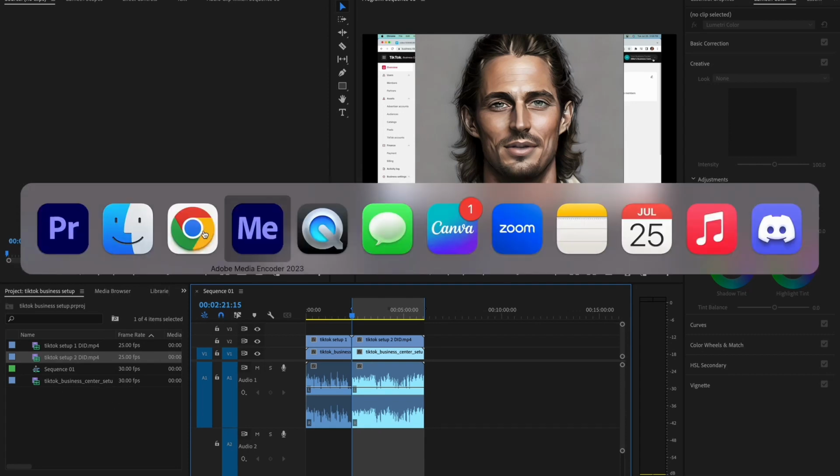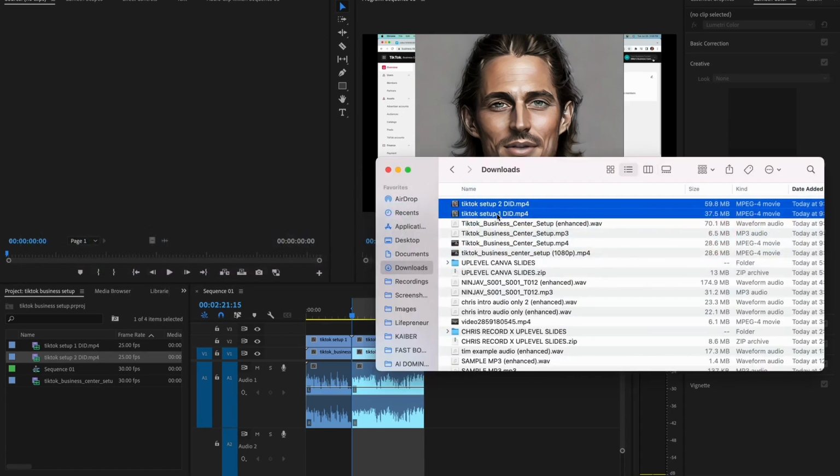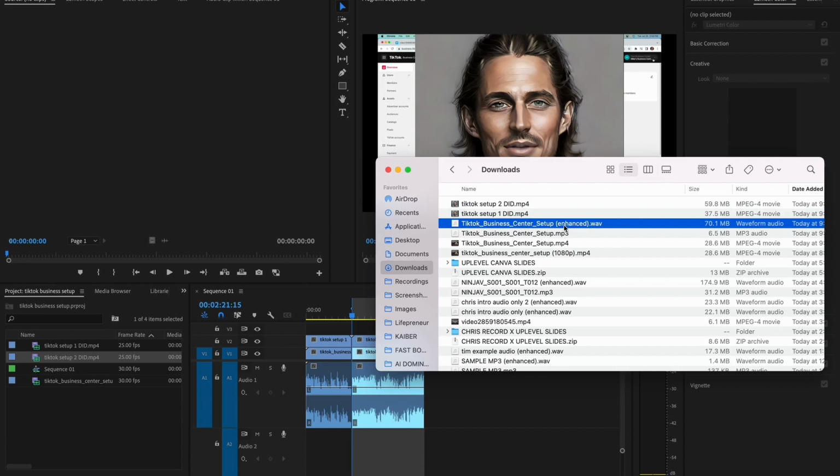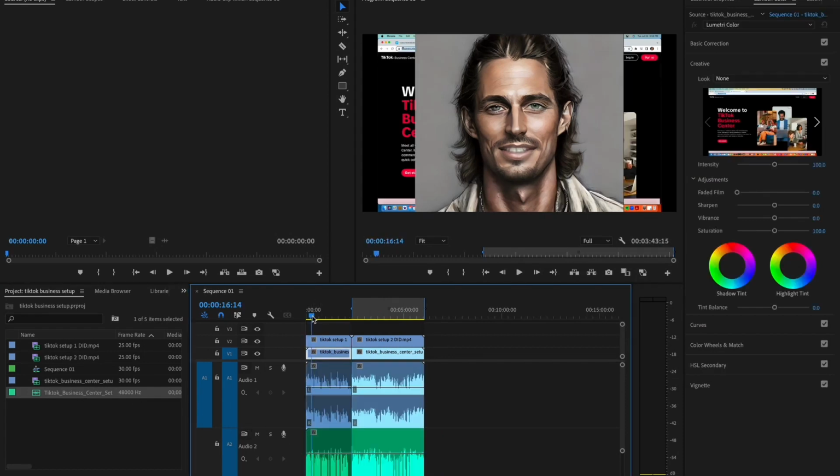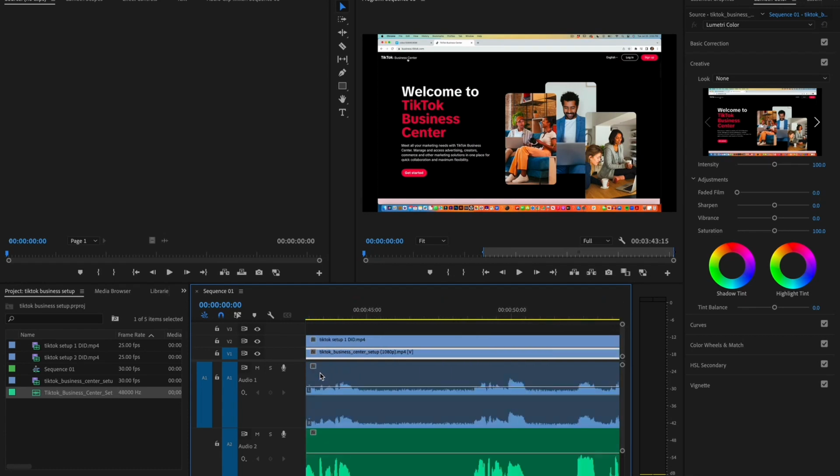We're going to drag that enhanced audio that we did with Adobe Podcast Enhance. As you can see here, it automatically saves it as enhanced, so it's easy to find. We're going to drag that over here to our bin, and then drag it underneath this whole file. We're going to do the same thing: go to the beginning, zoom in, and make sure that it's lined up. I like getting in really close.